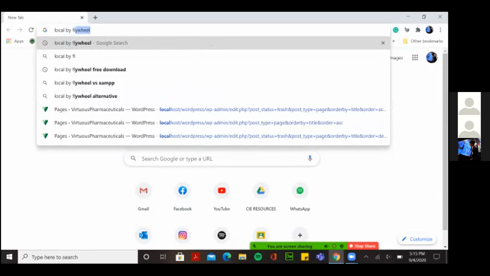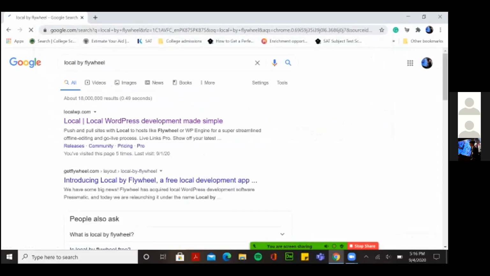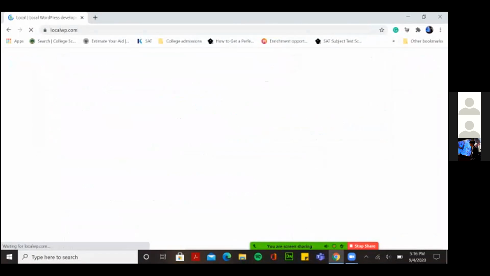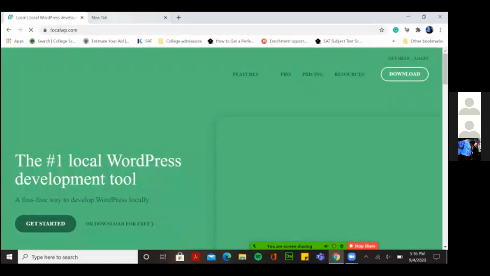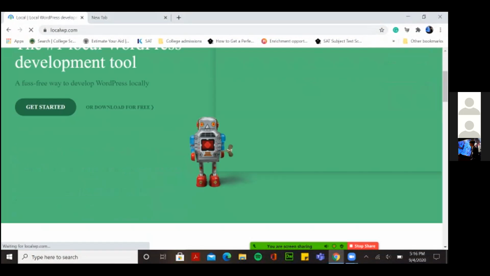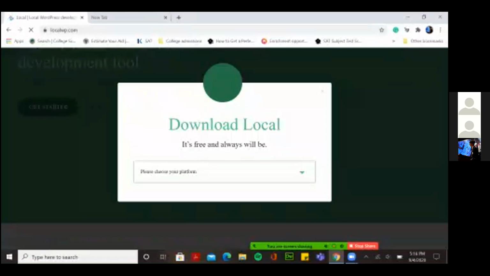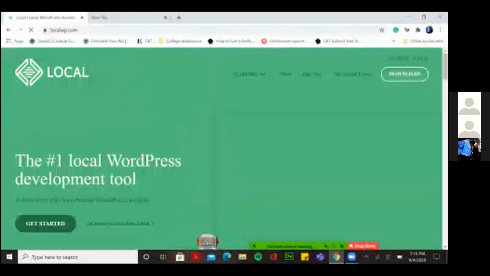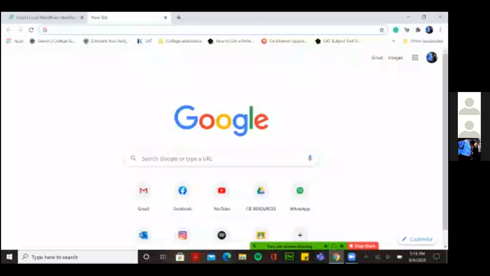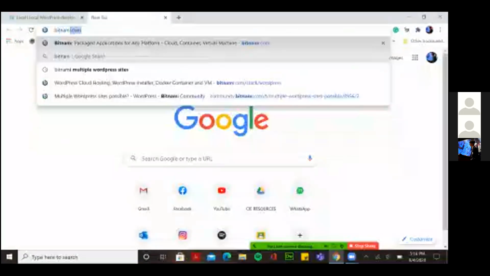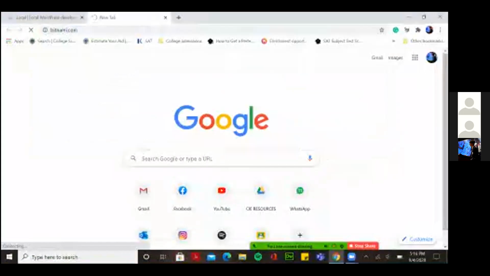So there are essentially two softwares that you can use. The first one is Local by Flywheel. I told you guys about this at the start of this session, around a month back. You can go here, download for free, and choose a platform, and it will be downloaded. It's free, of course, so you can develop a website on it easily. Another software that we can use is Bitnami WordPress. This is the site that you can grab it from, but I don't recommend this